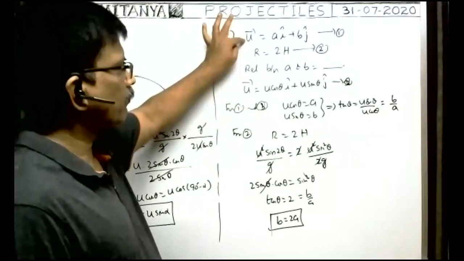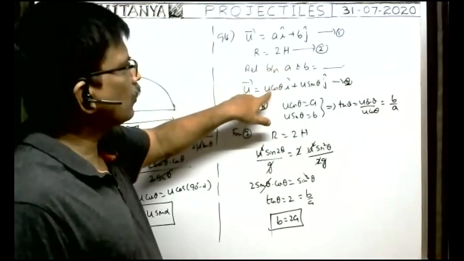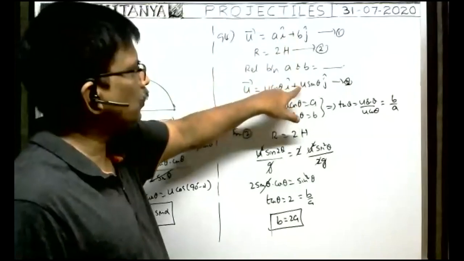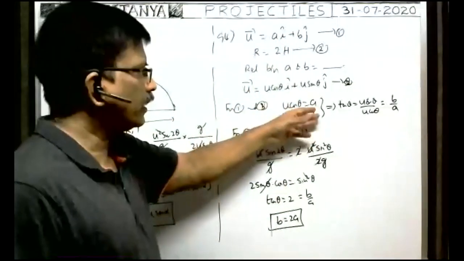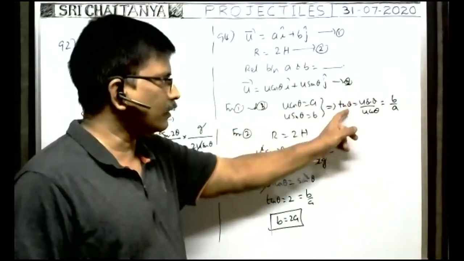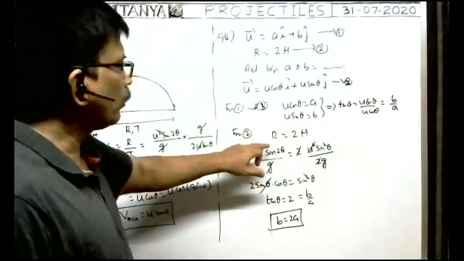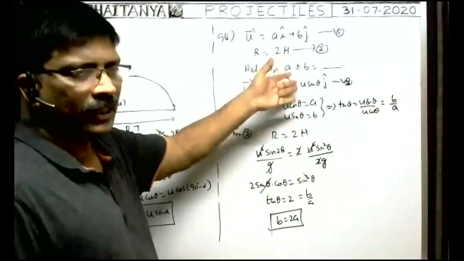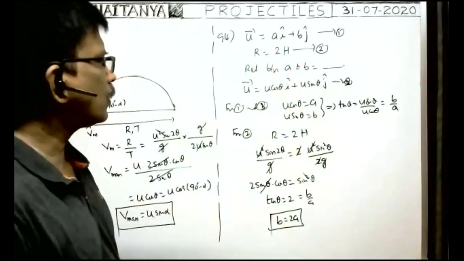But it is given like this. When you compare these two, a is equal to u cos theta, b is equal to u sin theta. When you divide these two, we get tan theta is equal to b by a. One more condition is given, R is equal to 2H. It is given in the problem only.